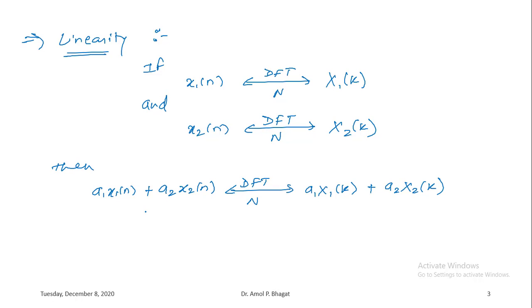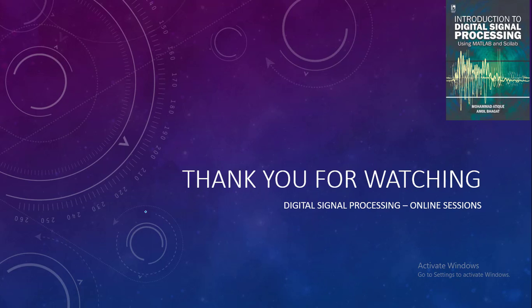In the next session we'll be discussing the multiplication of two discrete Fourier transforms, which gives us the circular convolution. We'll also see one example where we'll be finding the circular convolution of the given sequences, and how this multiplication of two DFTs corresponds to the circular convolution property of the discrete Fourier transform. That we'll be discussing in the next session.